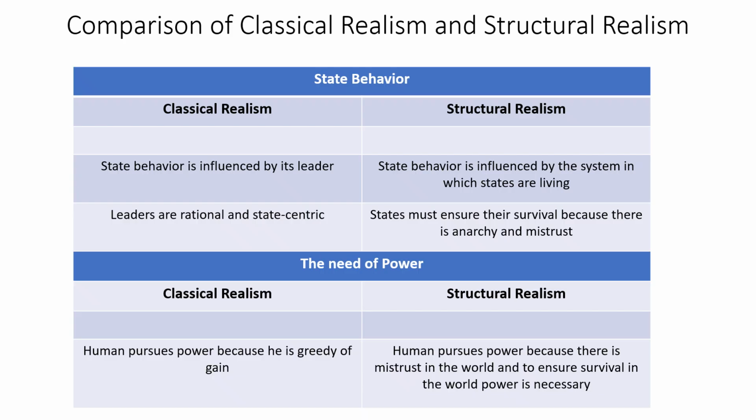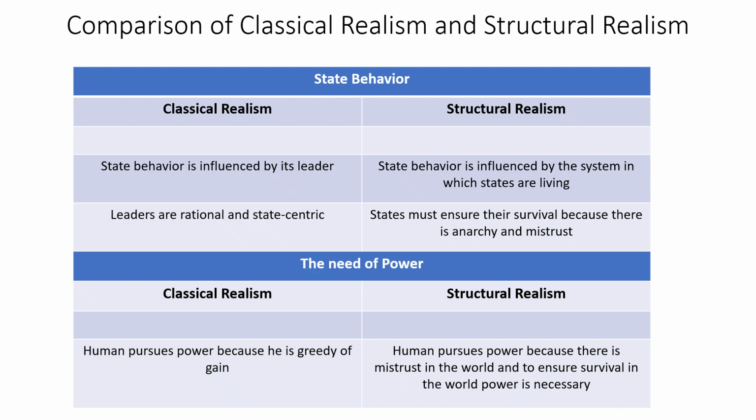Now, state behavior. Classical realist scholars believe that state behavior is influenced by its leader. It is the leader who decides the direction in which the state would go, and it is the leader who steers the course of action of the state, right? And they believe that leaders are rational and state-centric. Whatever they do is for the benefit of the state and their people.